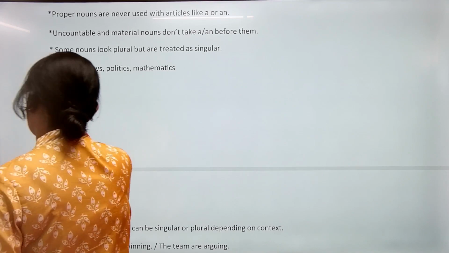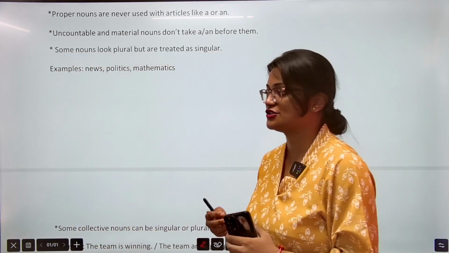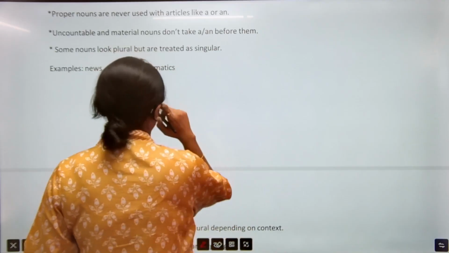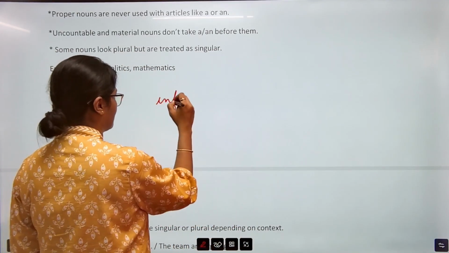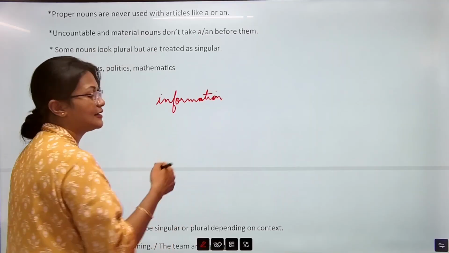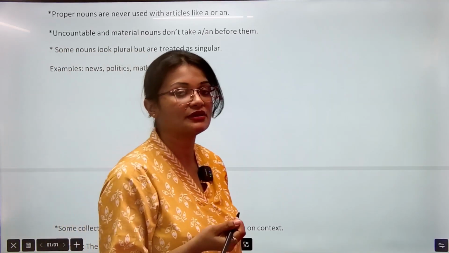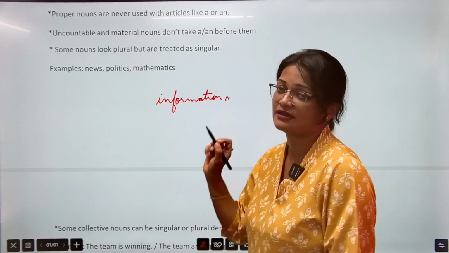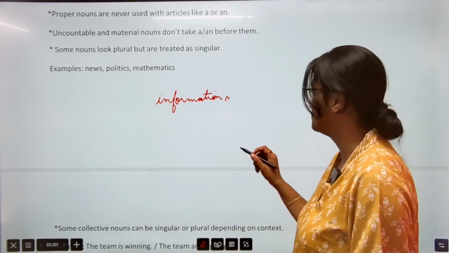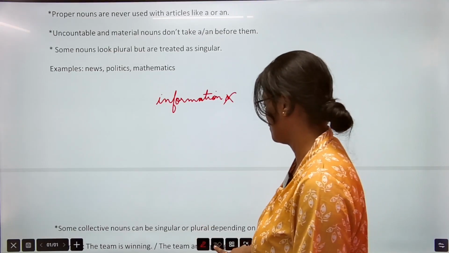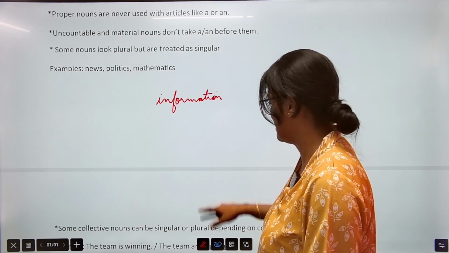Yeah, another very important word is information or advice. ये भी एक बहुत ही कॉमन वर्ड है जो आता रहता है क्वेश्चन पेपर्स में भी. It's something like this, like information वाला वर्ड जो है या फिर advice वो भी हो सकता है. Information, इसका plural क्या है? What is the plural of information? Do we have to use s? Informations? No, we will never use s. It is always information. We never use s at the end.